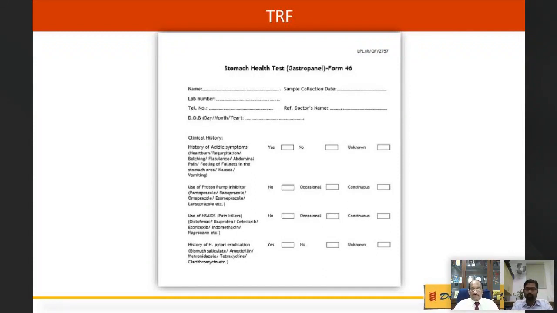So this test, being a very reliable, very accurate, very specific and sensitive test, being non-invasive, is definitely a very potential test to assess the stomach function, stomach health, and can definitely be used along with endoscopy so that we can get better yield in diagnosis of stomach conditions.